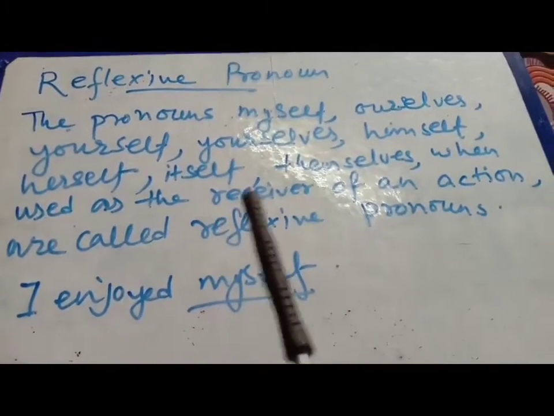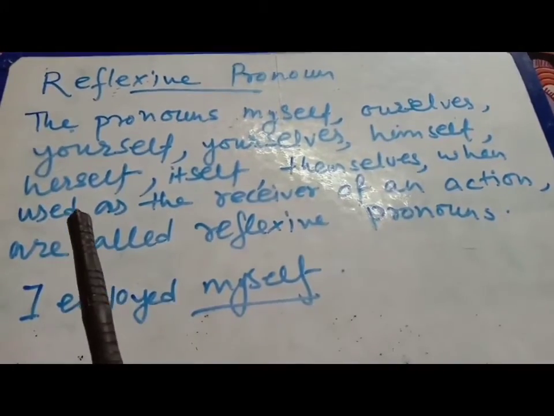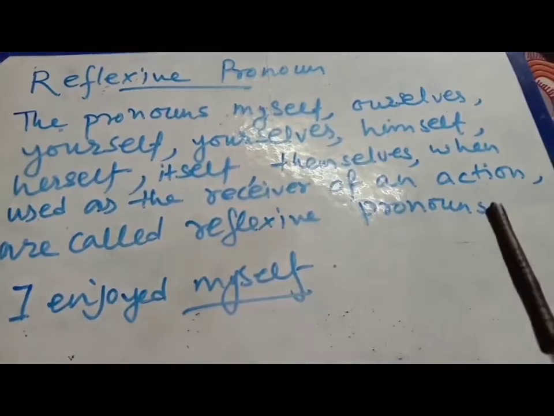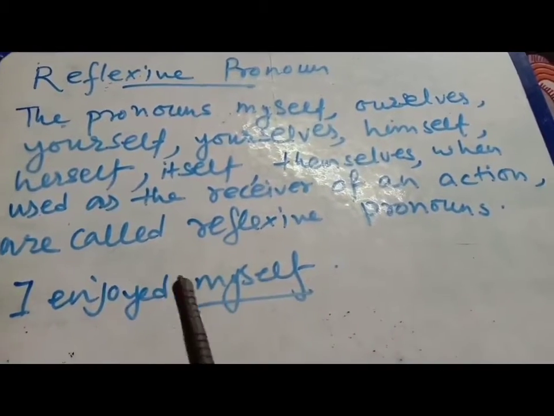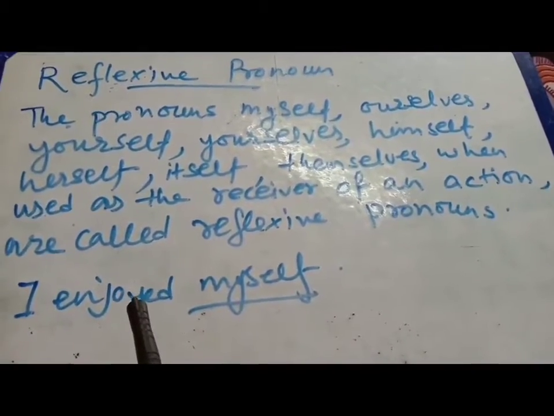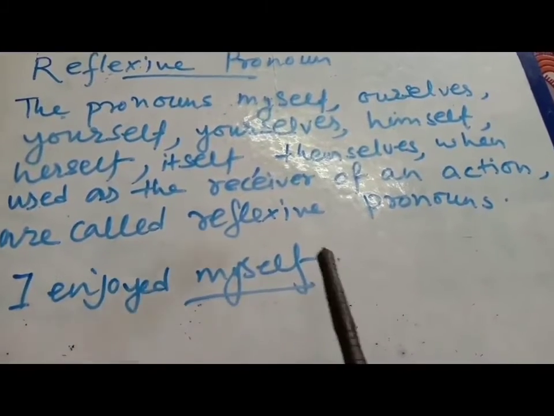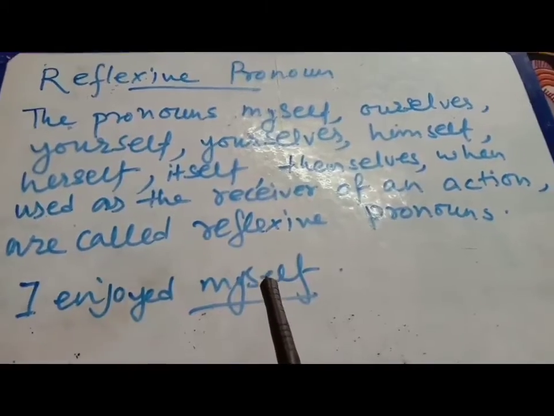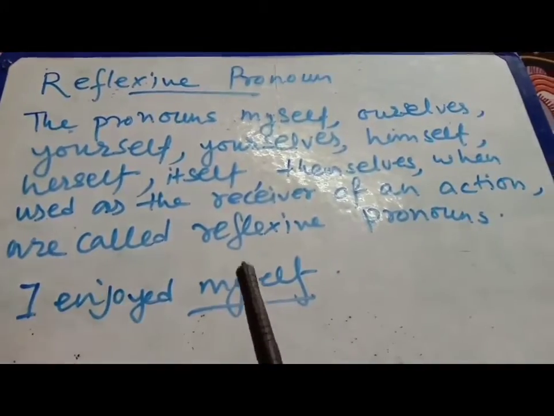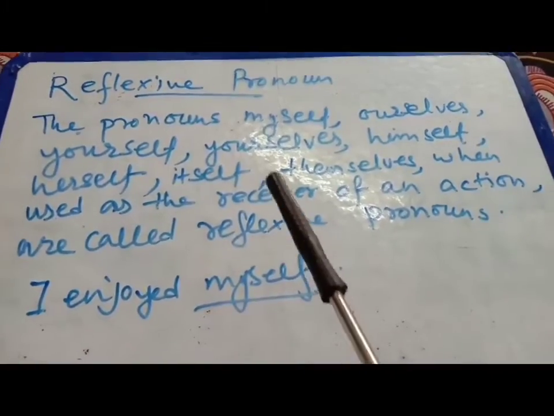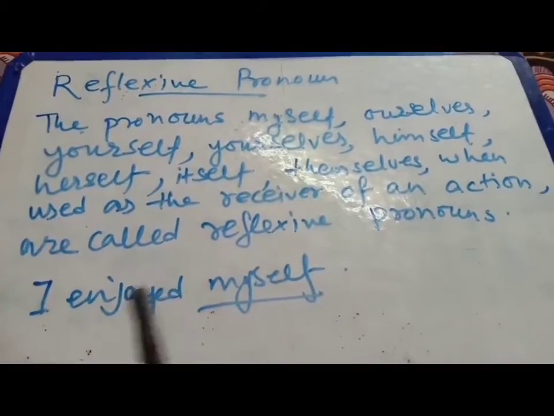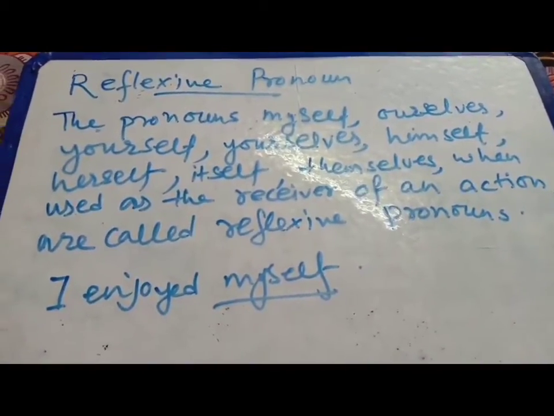That is why it is also written here that it will be used as the receiver of an action. So the action is enjoying. Who is enjoying here? I. So that means we can understand with the help of this word myself. So that's why it will be the reflexive action. The action must be reflexive. Okay. That's why it is called reflexive action.